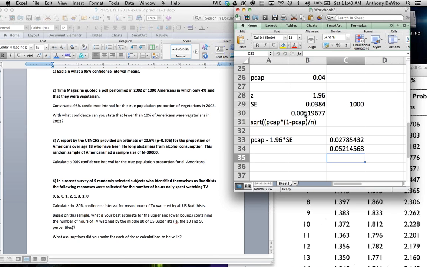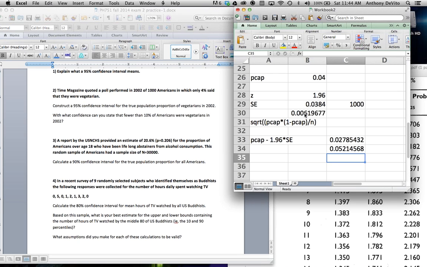Okay, so our 95% confidence interval for the true proportion of Americans that are vegetarians, based on this sample, is 0.028 to